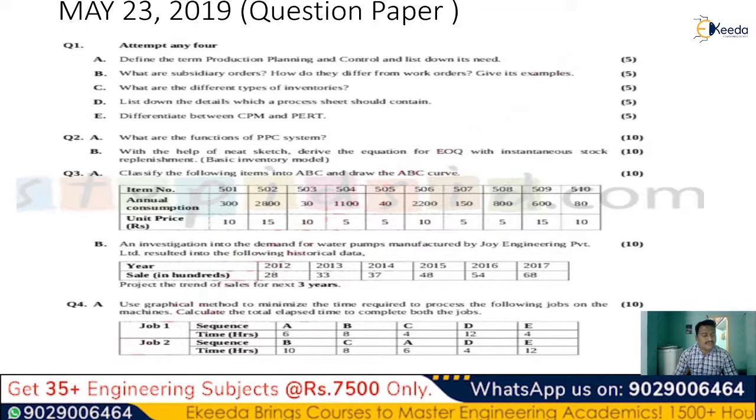So the second question consists of this: what are the subsidiary orders and how do they differ from work orders?